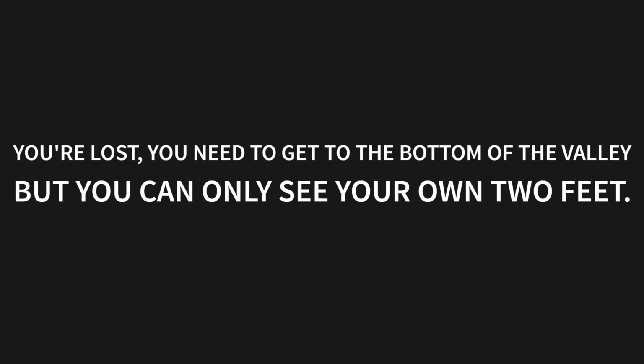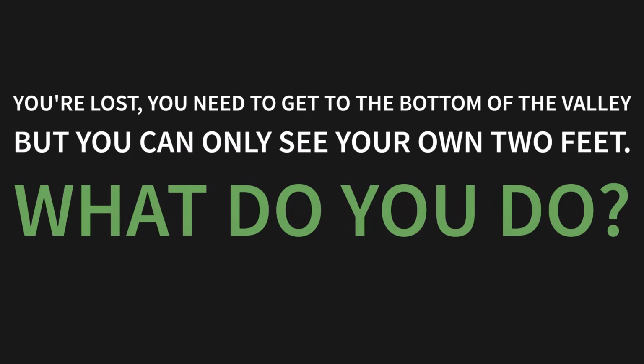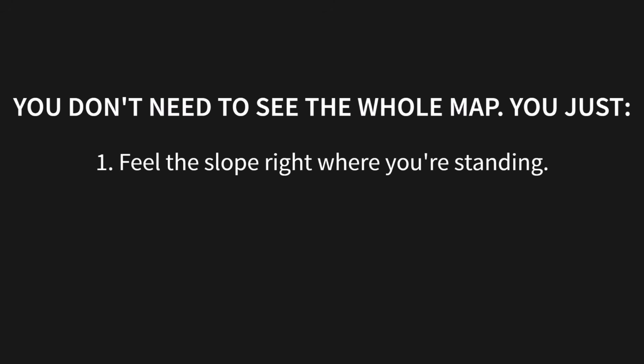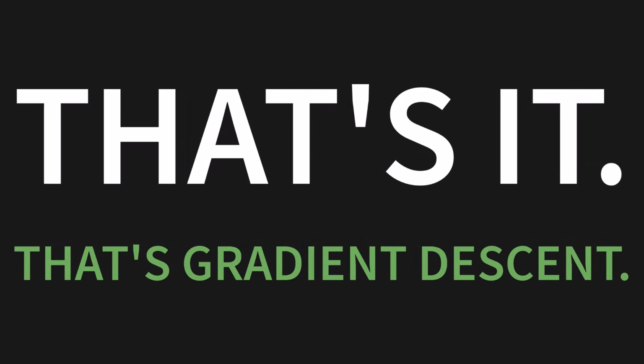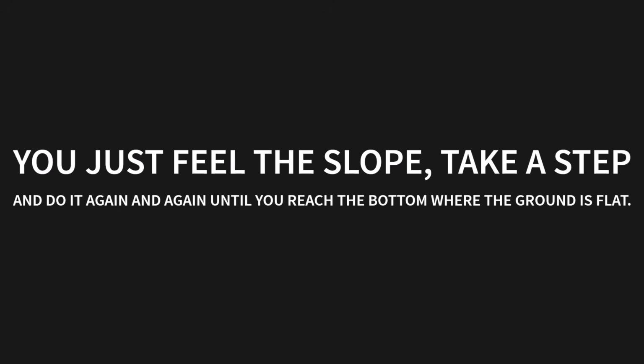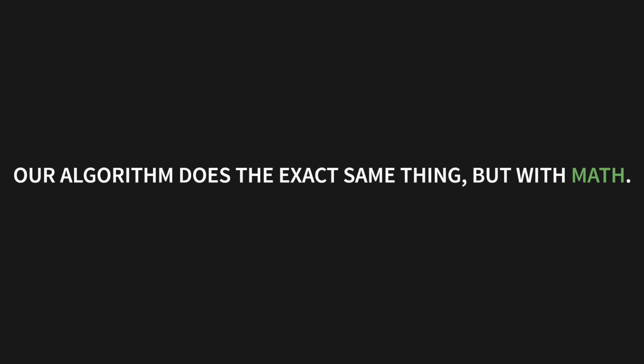Remember that foggy hill I mentioned? You're lost. You need to get to the bottom of the valley, but you can only see your own 2 feet. What do you do? You don't need to see the whole map. You just 1. Feel the slope right where you're standing. 2. Take a small step in the steepest downhill direction. And 3. Repeat. That's it. That's gradient descent. You just feel the slope, take a step, and do it again and again until you reach the bottom, where the ground is flat. Our algorithm does the exact same thing, but with math.